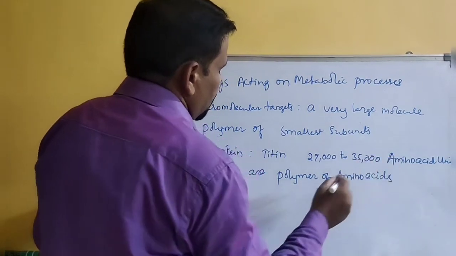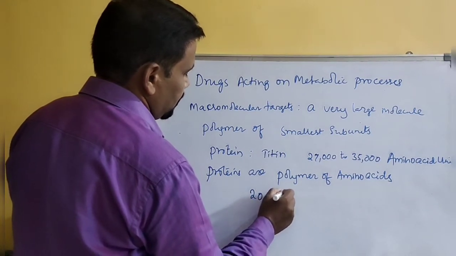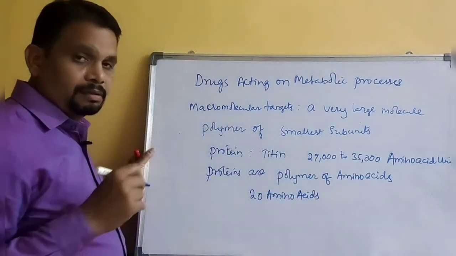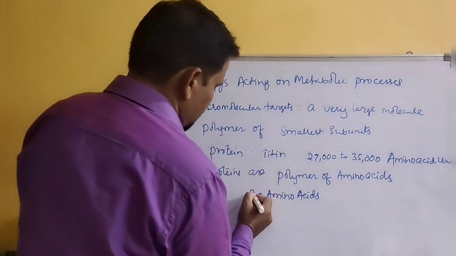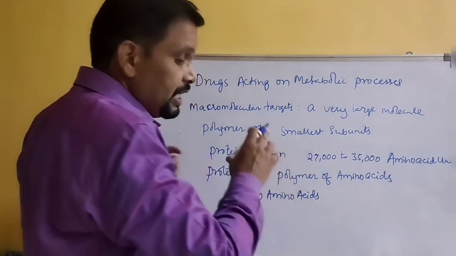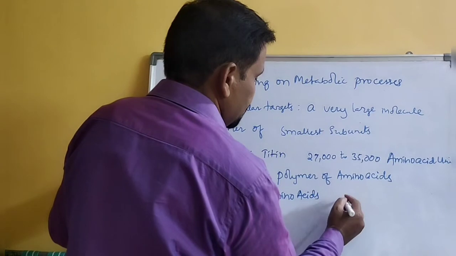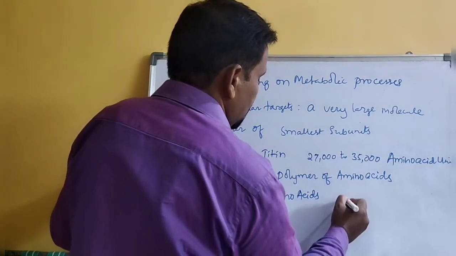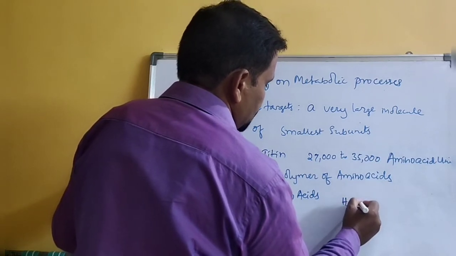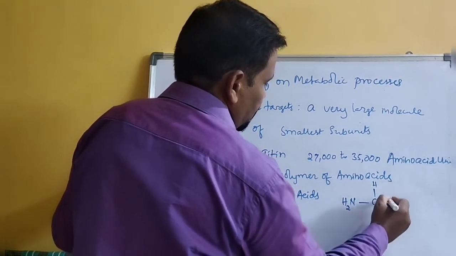There are about 20 common amino acids, like glycine, leucine, isoleucine, which link together through peptide bonds. The structure of an amino acid is like this: it has a central carbon, an amino group, a carboxylic group, one hydrogen, and an R group.